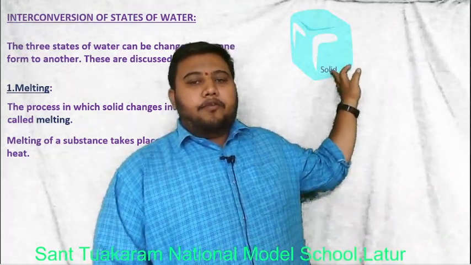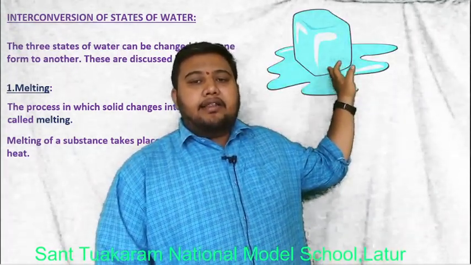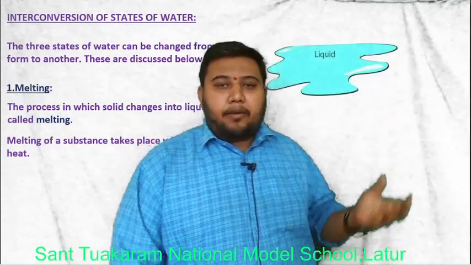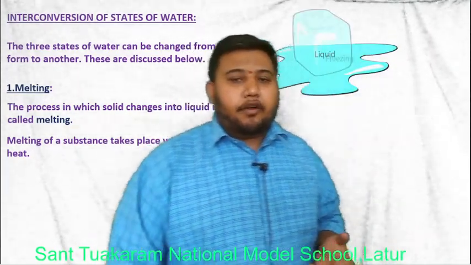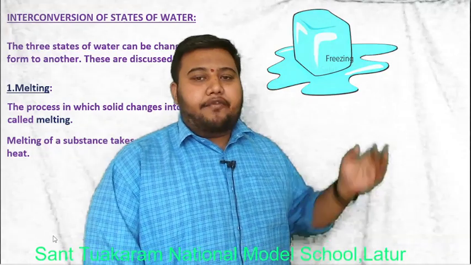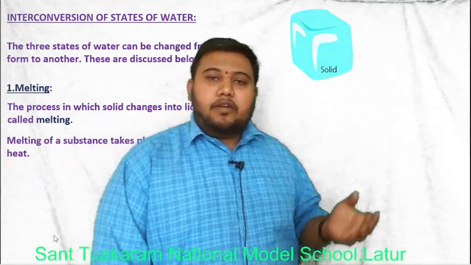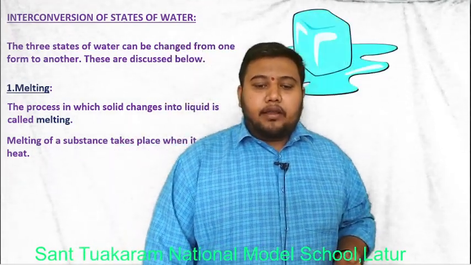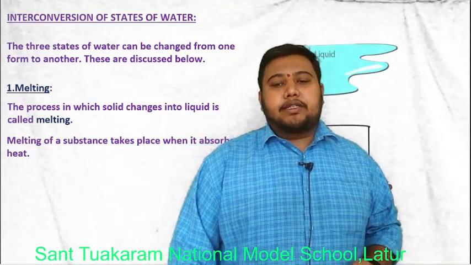See, from solid, that is ice, the solid state of water, it will change its state from solid to liquid, that is water, by the melting process.